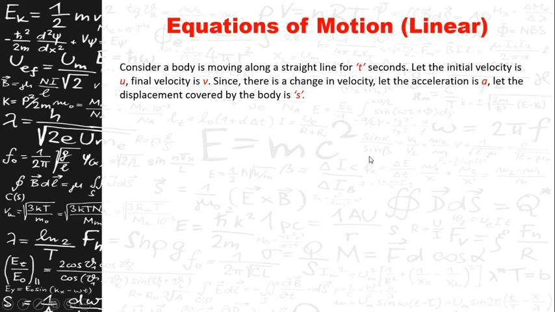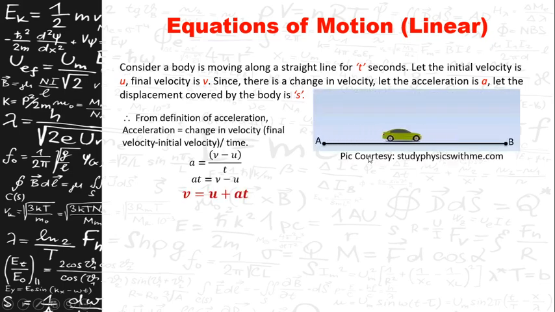Now, since the body is moving from one point to another, in a particular time the body makes some displacement.